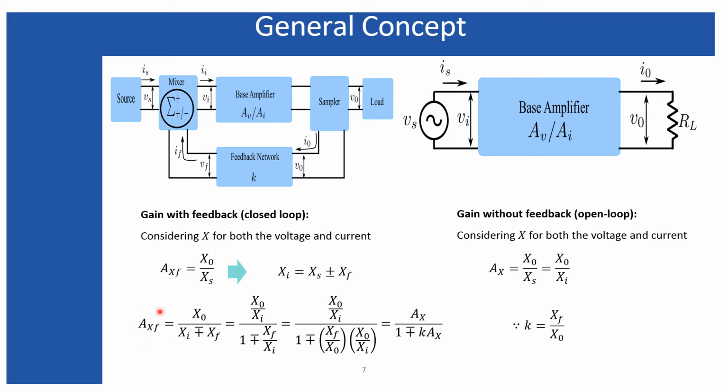And finally, the closed loop gain is denoted as AXF. F stands for with feedback, and without F means without feedback. So AXF is equal to AX divided by 1 minus or plus KAX. Here minus appears due to the positive feedback and plus appears due to the negative feedback.